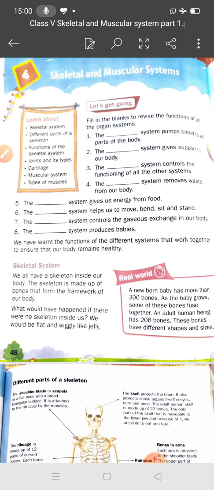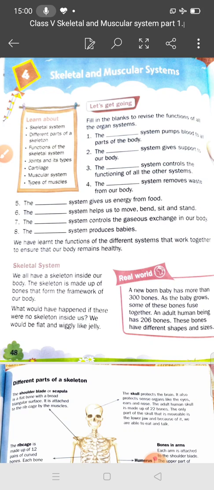And which system removes waste from your body? Yes student, excretory system. Which system removes waste from our body? Excretory system. Okay, now fifth, the system gives energy from food. Digestive system, where the digestion of the food takes place. When the digestion of the food takes place, the energy is produced. So the digestive system gives energy from food.